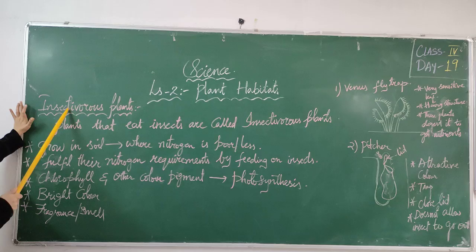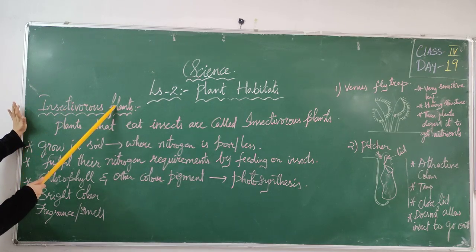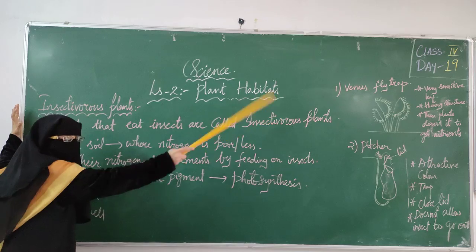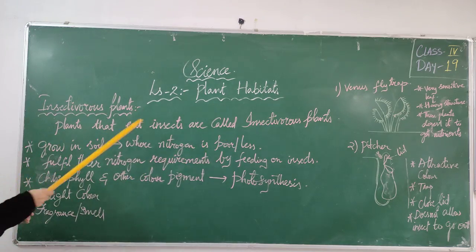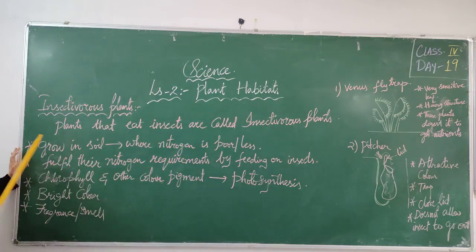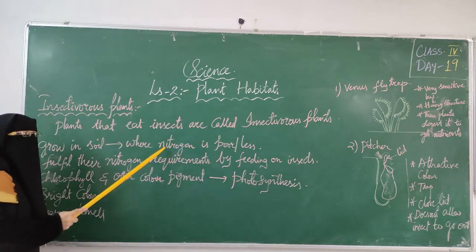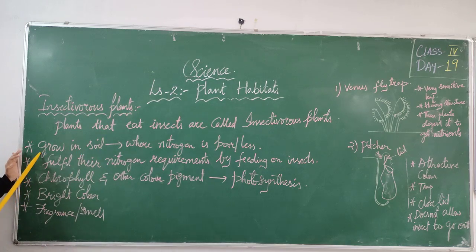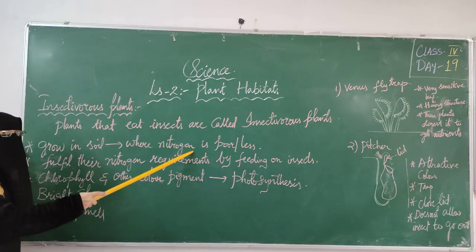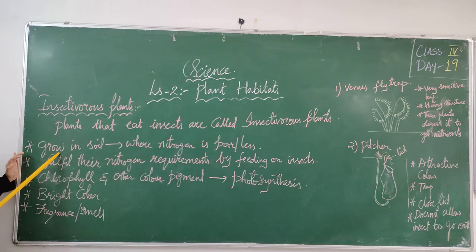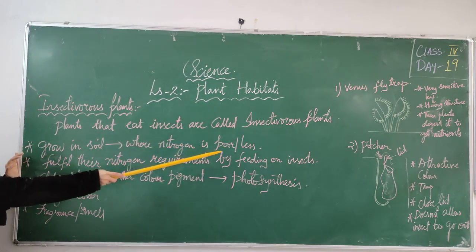Plants that eat insects. See, insectivorous plants means plants that eat insects are called insectivorous plants. Okay. These insectivorous plants grow in soil where nitrogen is less. They will grow in the soil where nitrogen is poor. In those places, these plants will grow.